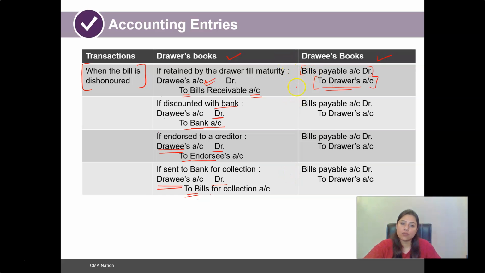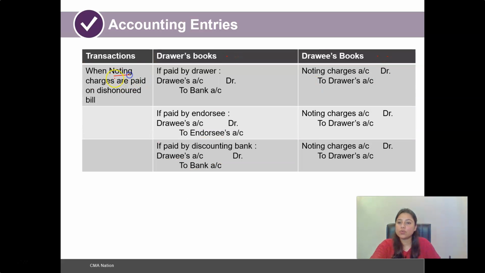So here, in the drawee's books, the accounting entry remains the same, as all such four options are exercised by the drawer only. In the drawee's books, the adjustment would remain the same: the bills payable account is debited and the drawer, that is the holder of the bill, becomes the creditor in the books of accounts of the drawee. So this will be more clear once we solve a particular case scenario, or do an illustration.